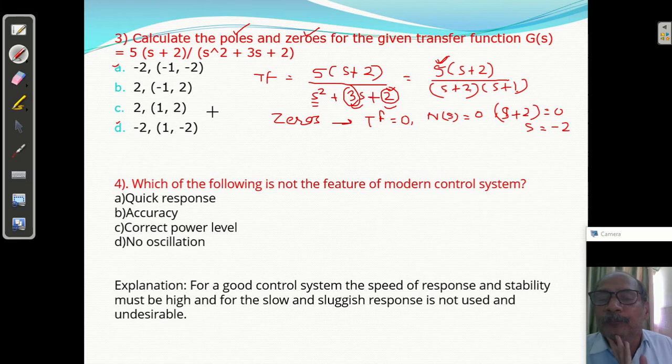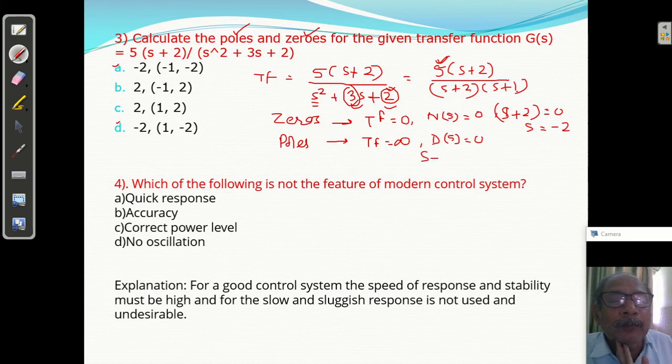Now the denominator, the poles, how will you get the poles? If you want to find the poles, what do you have to do? The transfer function becomes infinite, that value of s at which the transfer function becomes infinite will give the poles. So when the denominator polynomial is equated to 0, means the denominator is equated to 0.